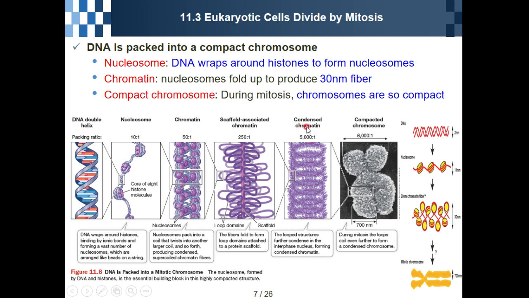And also during mitosis, especially during mitosis, the chromosome will become very compact. The structure is like this. They have 2 arms, 2 legs like this. Very compact chromosome like this. Okay.